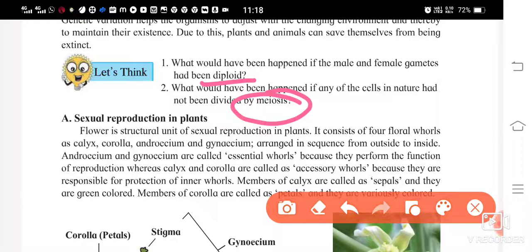But if the division doesn't take place by the process of meiosis, then the diploid gametes would again fuse with each other to form what type of zygote? Again, a tetraploid zygote. So it is going to cause a disorder.